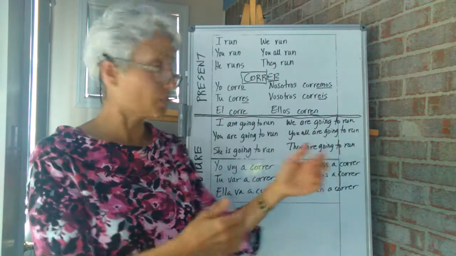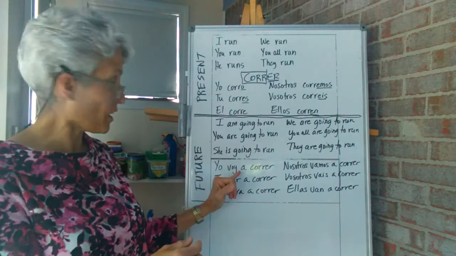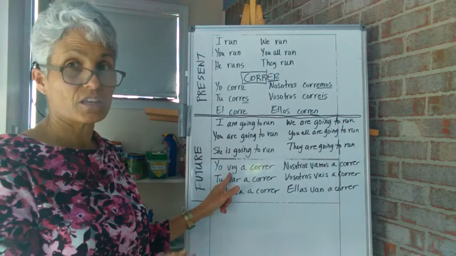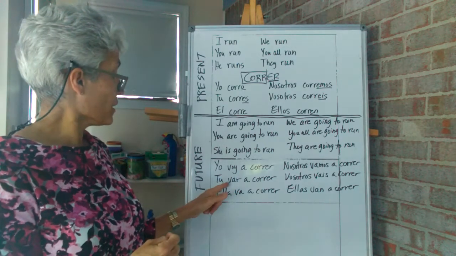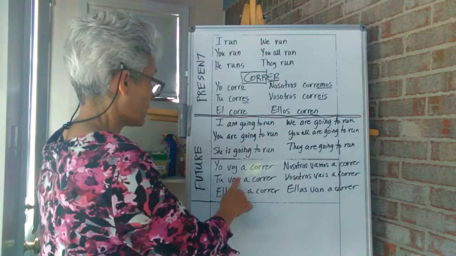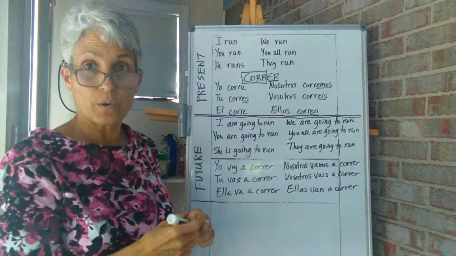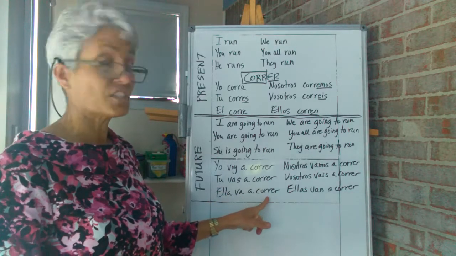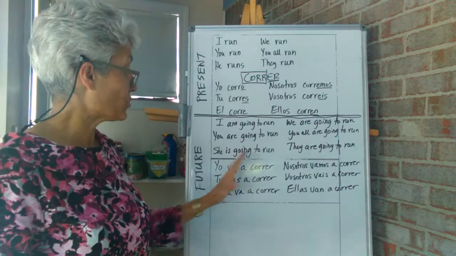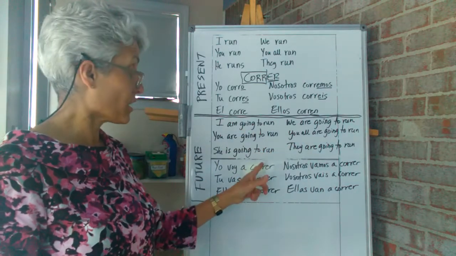the future tense. So I am going to run would be yo voy a correr, because voy is that I am going. Okay? Tú, whoops, I messed that up. It's an S. Tú vas a correr. You are going to run. Okay? She is going to run. Ella va a correr. So when we do the future using the verb ir, we don't conjugate the second verb.